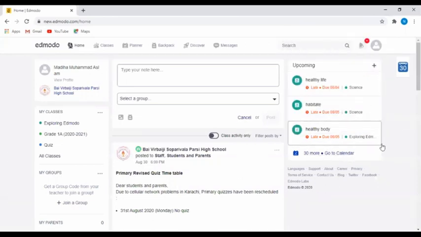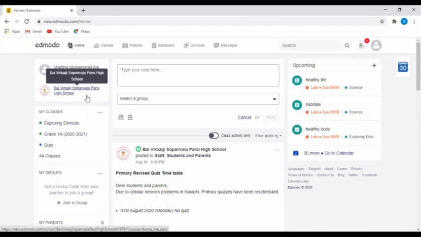This is the main stream you have entered to the school distance learning portal. Here you can find your class 1A, 1B, 1C. Then you all will be having a number over here. That is your roll number. After roll number, your name will be appearing. Down your name, you have your school name.